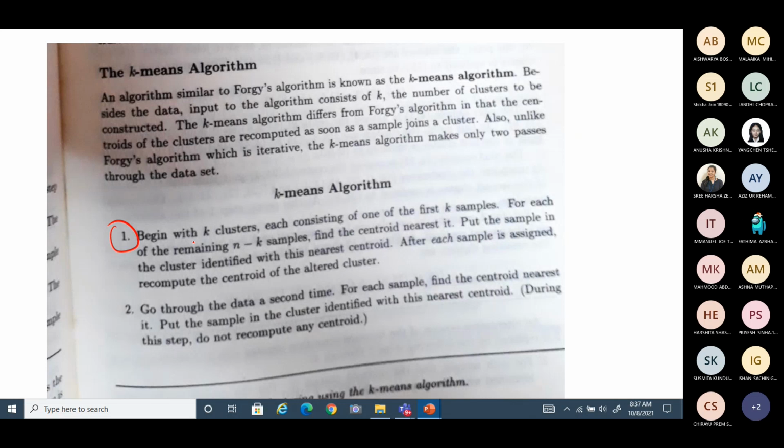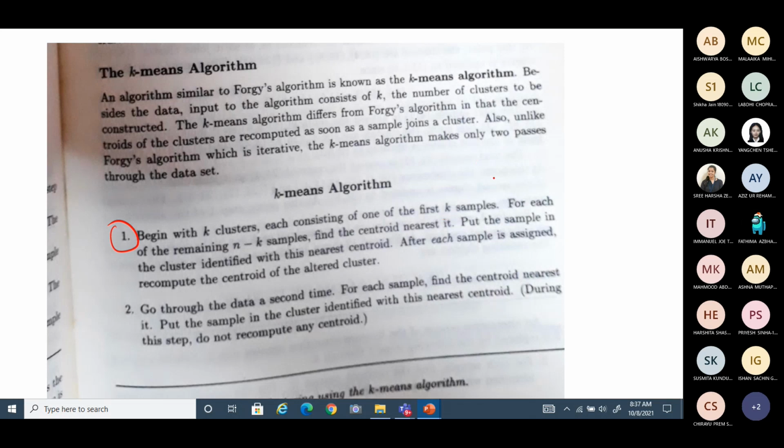So if you are looking for k clusters, you choose k seed points as centroids and you begin your clustering procedure. Suppose you are looking for 2 clusters, you start with 2 randomly chosen samples from the given samples. If you want 3 clusters, you choose 3 random samples. I think it is very clear. So with that, you can start your algorithm.